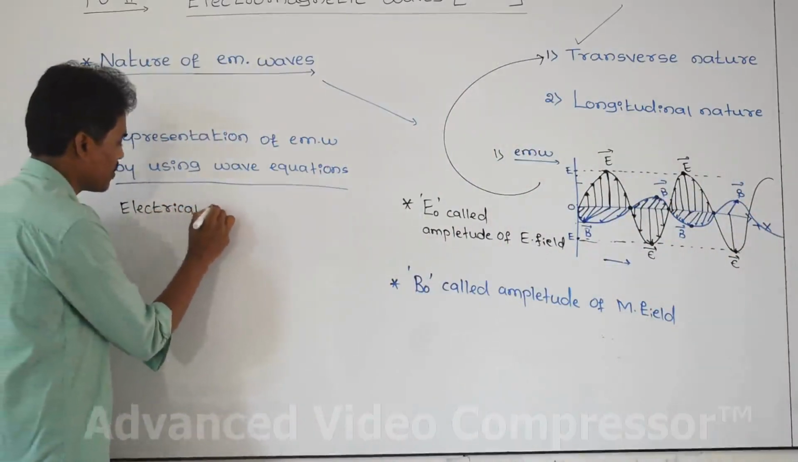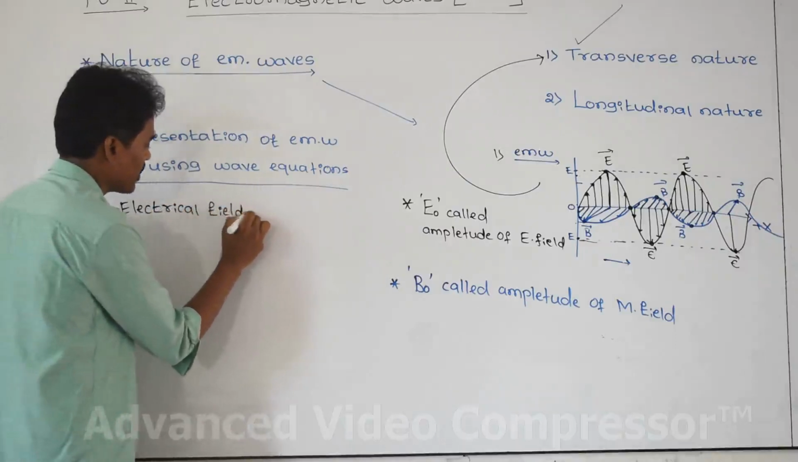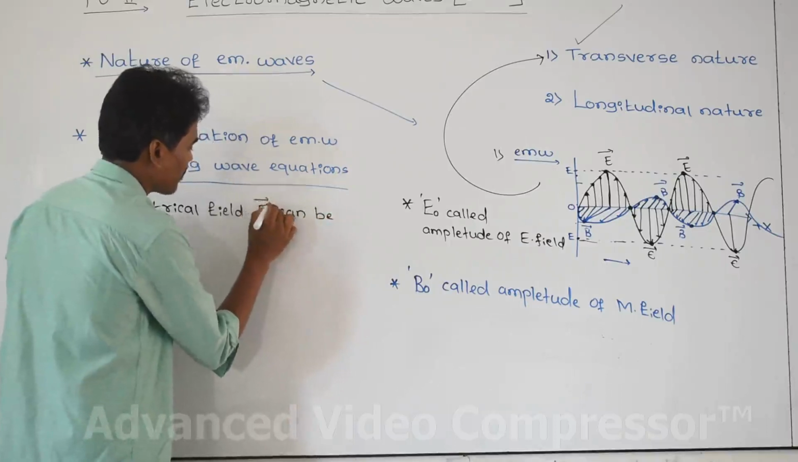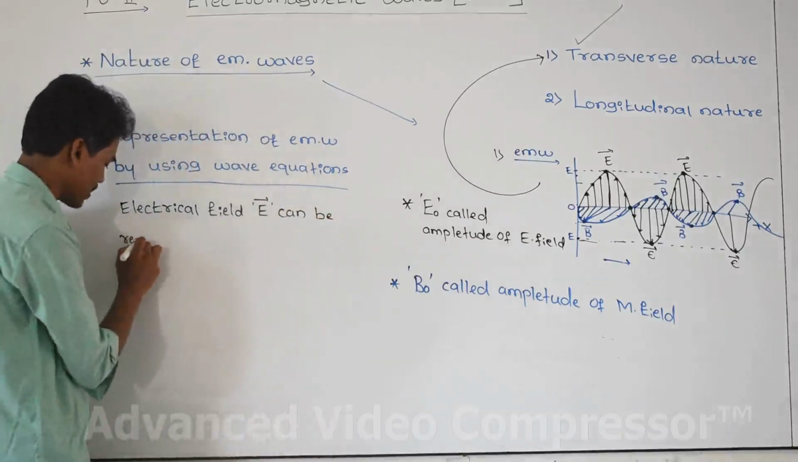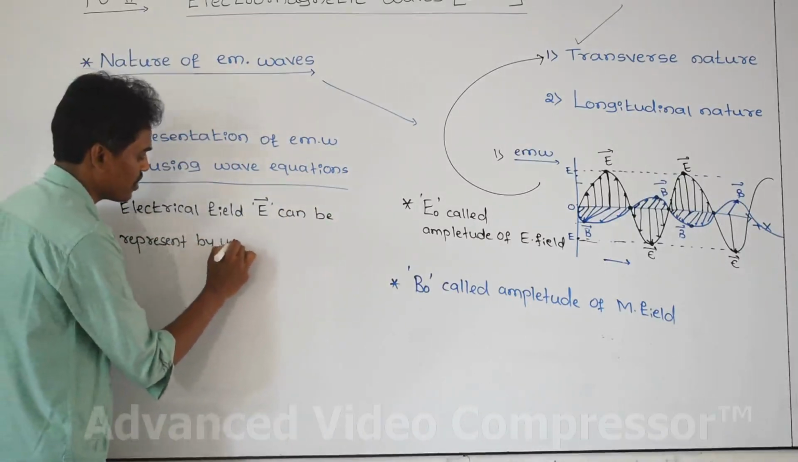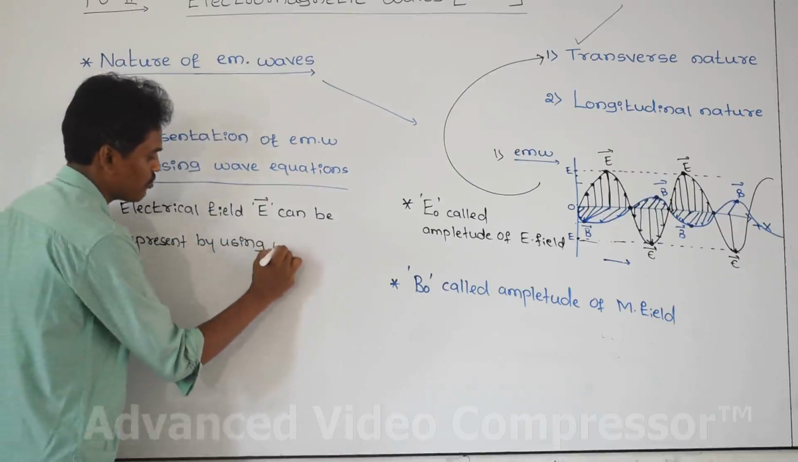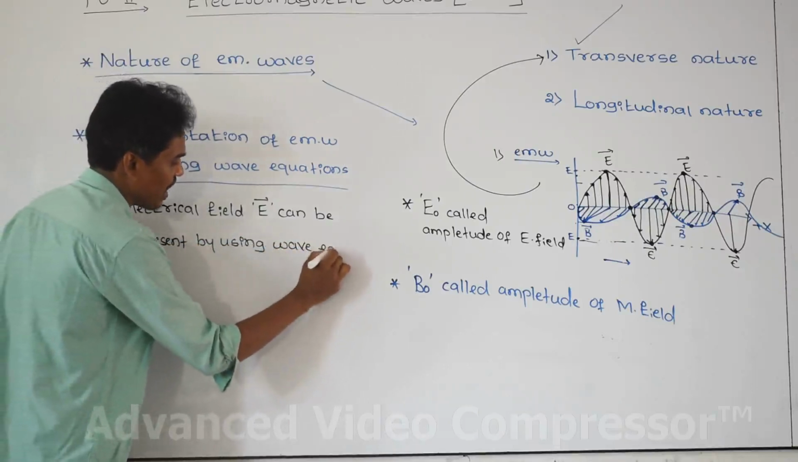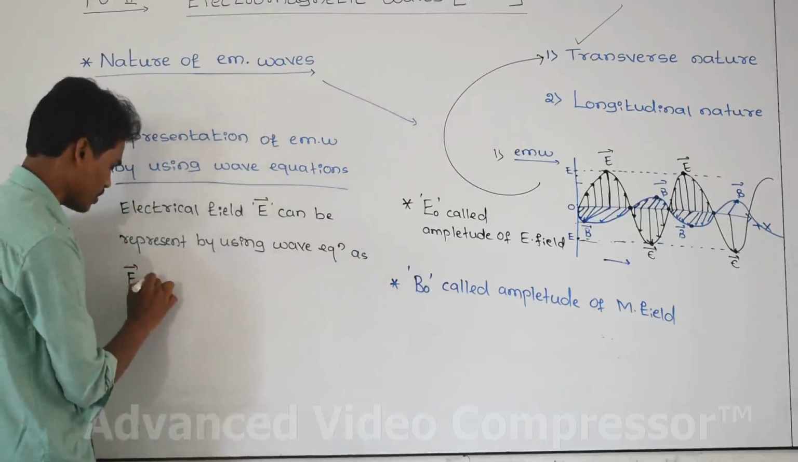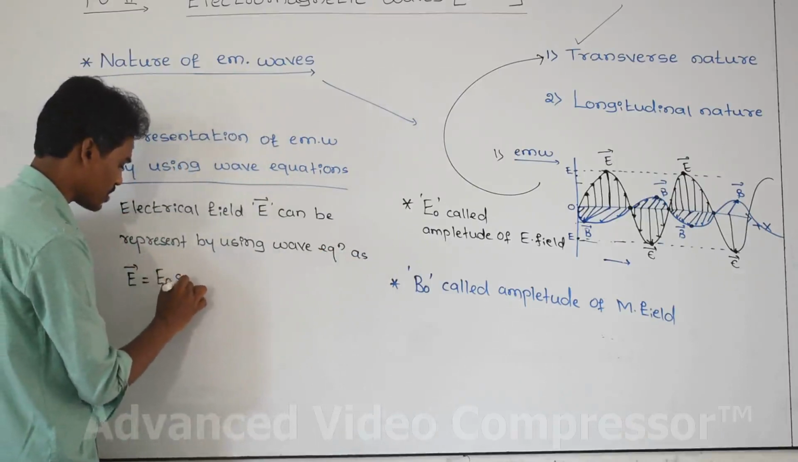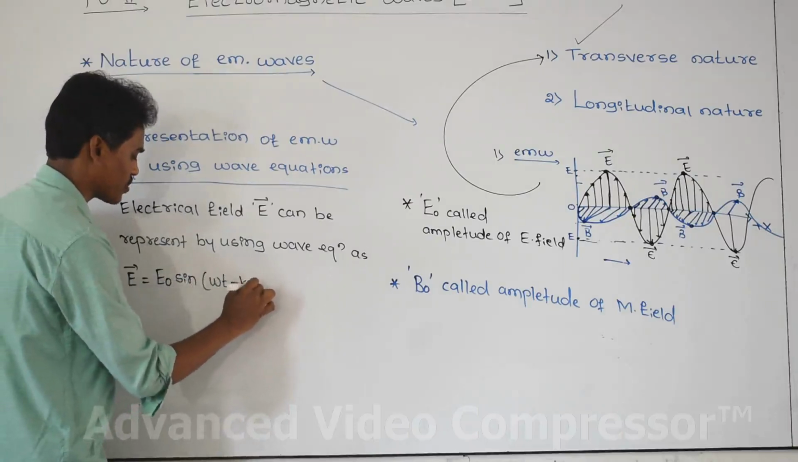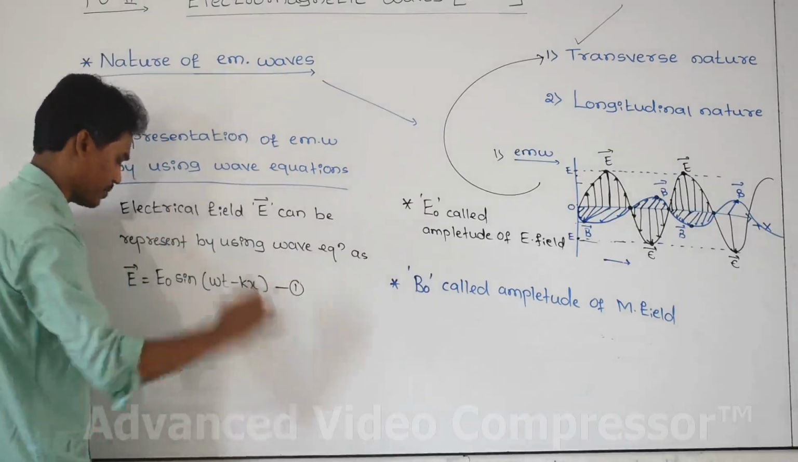The electric field E can be represented by using a wave equation as E is equal to E naught sine of omega t minus kx. Let us take it as equation number 1.